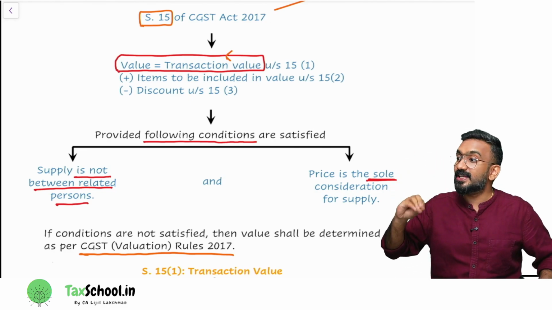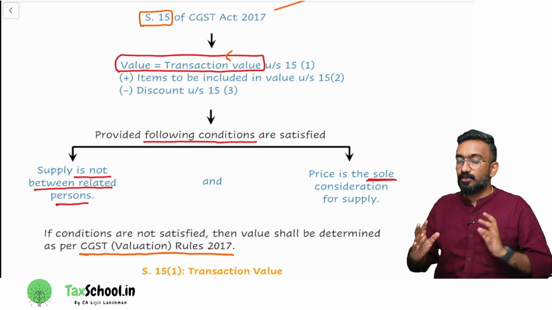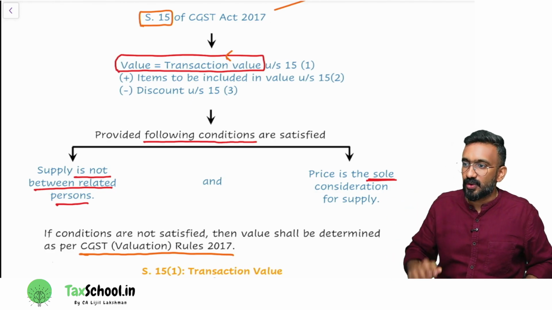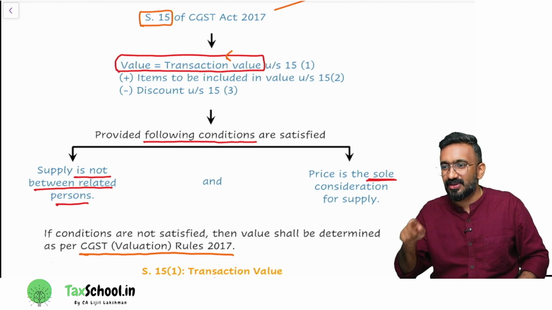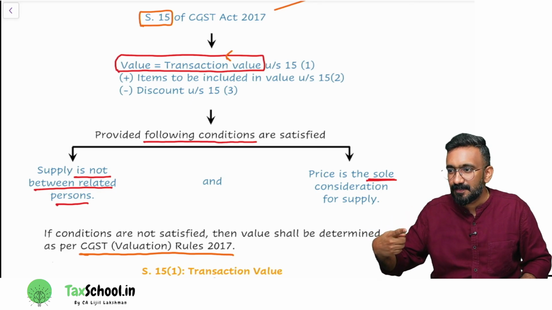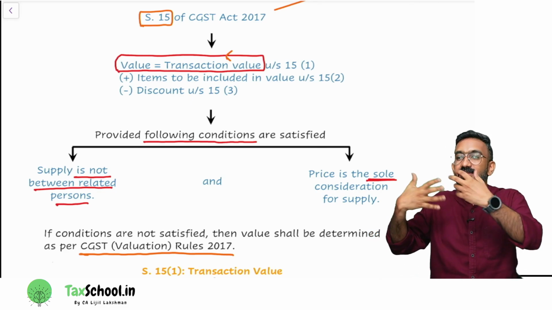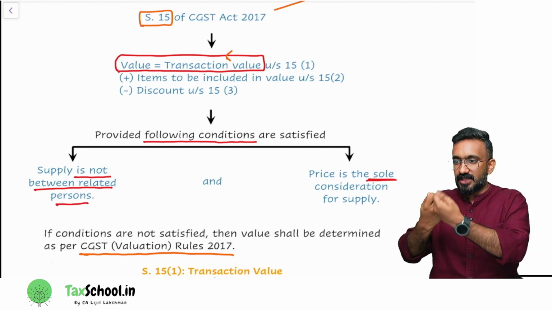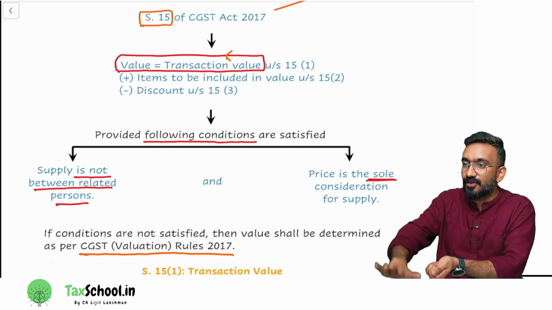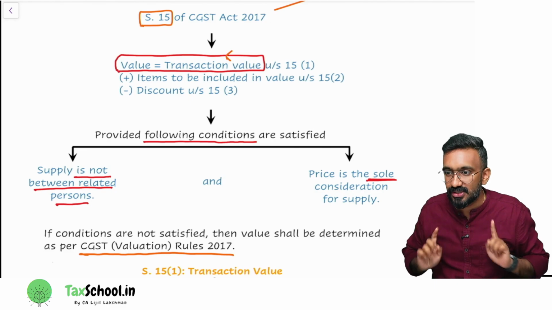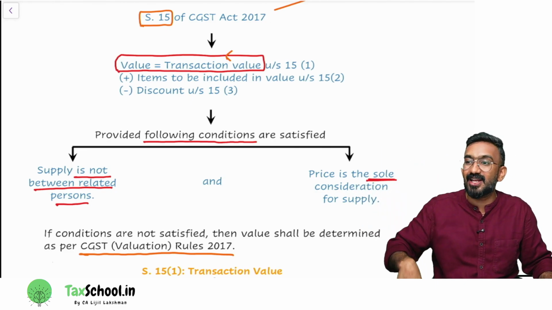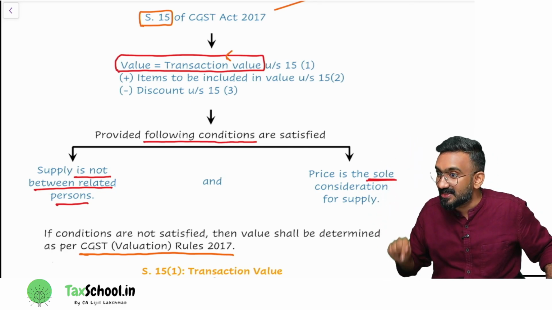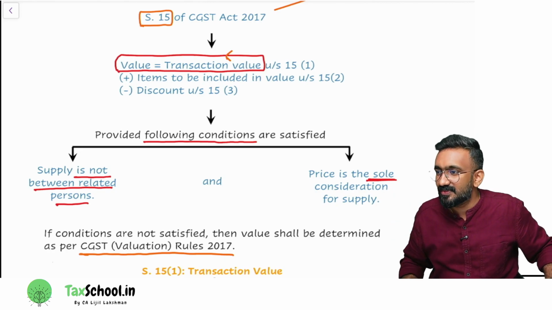Second case, when it is an exchange. Say I'm going to a shop and giving an old mobile phone, and I'm saying that I want a new mobile phone. If you go to Amazon today, you can do an exchange of mobile phones. Say I'm buying a 10,000 worth of mobile phone, but I'm only paying 7,000. Why? I gave 7,000 and a 3,000 worth old phone. This is a case of an exchange. There also, don't take 7,000 as the value, because the value of this particular mobile phone is how much? It is 10,000. They say take the market value.